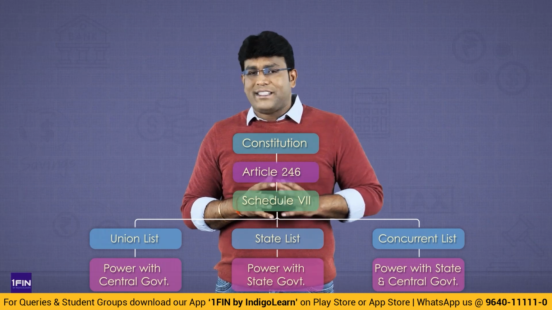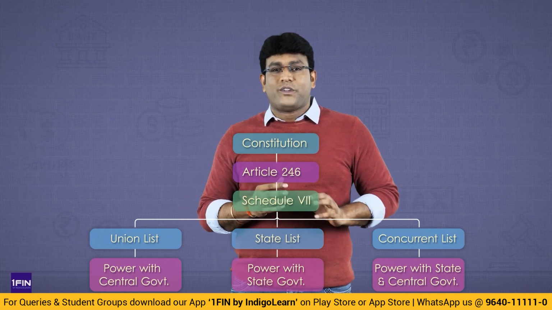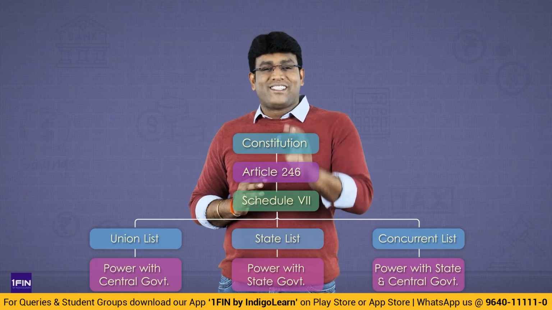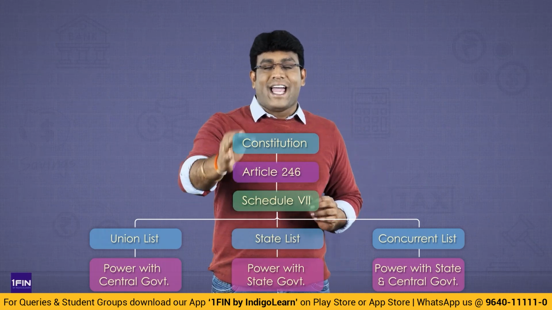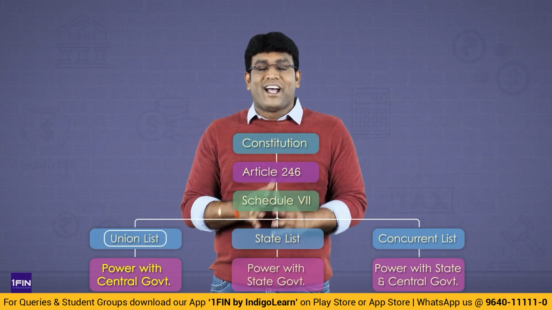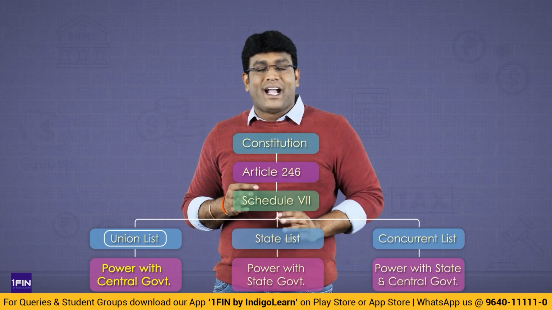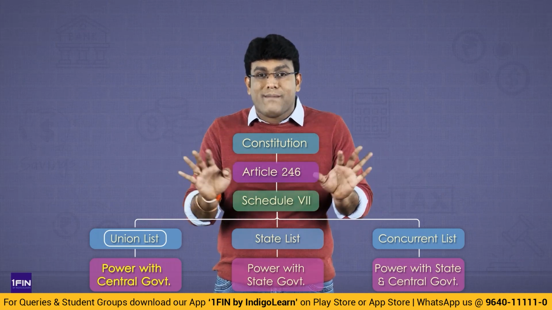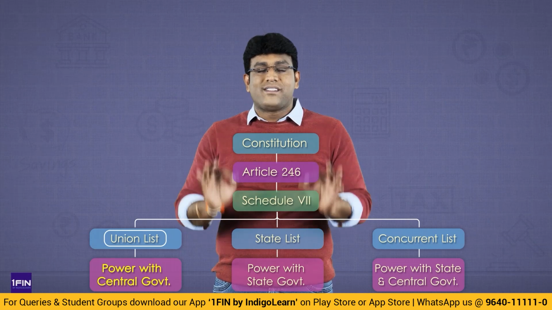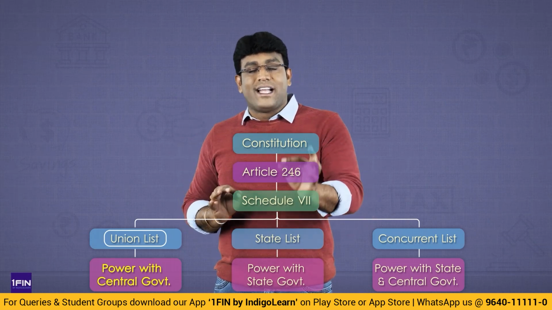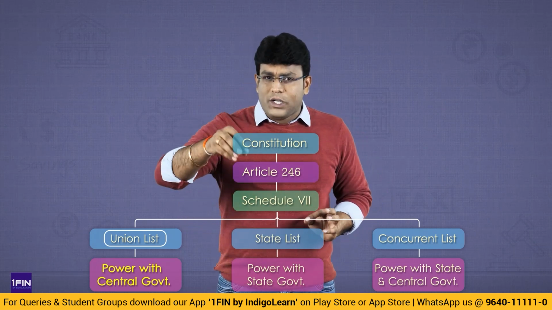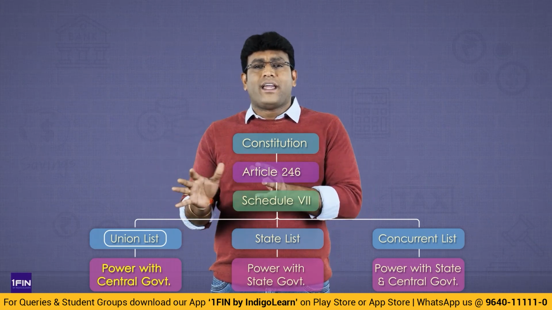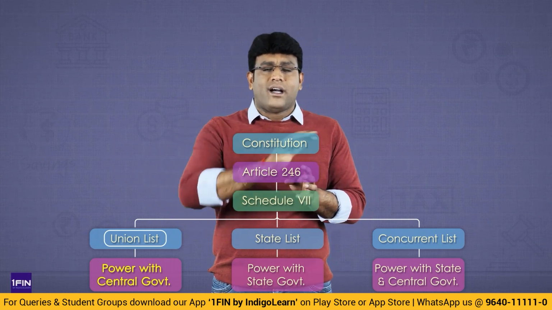Now you think and tell me guys, in which list do you think income tax is there? Friends, come on, it's time to understand that income tax is a tax which is there in the union list. Nothing but income tax is levied by the central government. It's not levied by the state government, my dear students. Central government only will levy that income tax. They will only take that income tax. After that, some amount they'll share with the states.